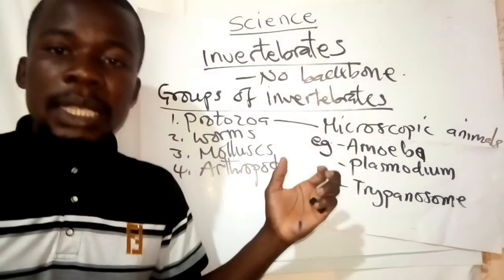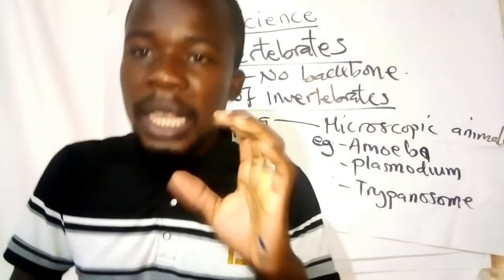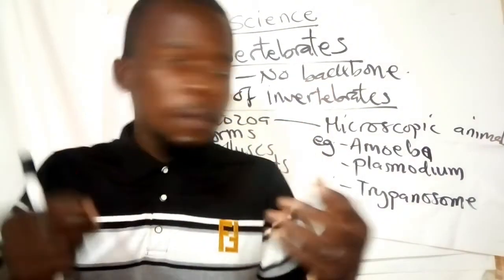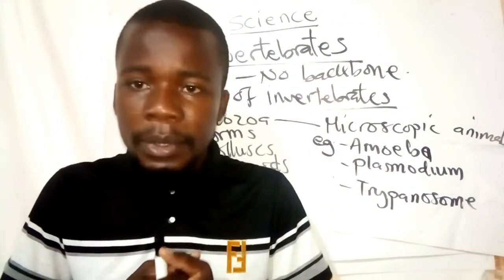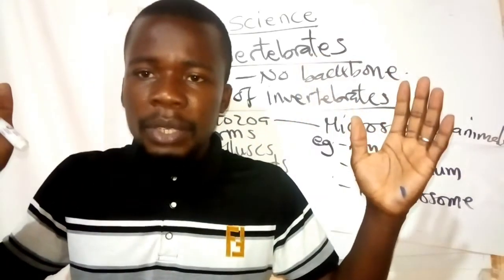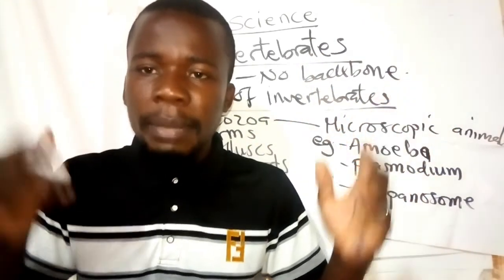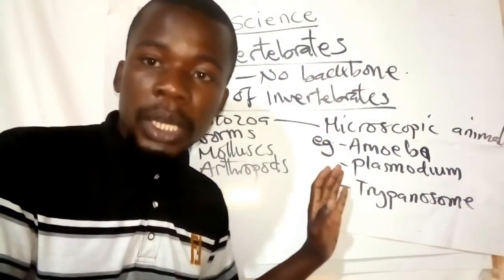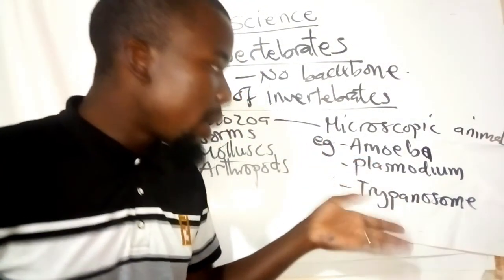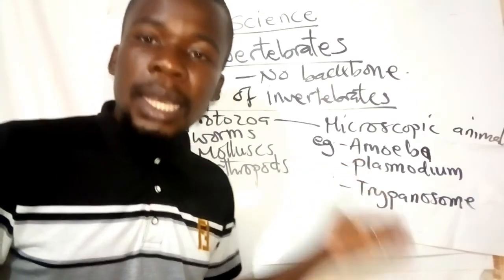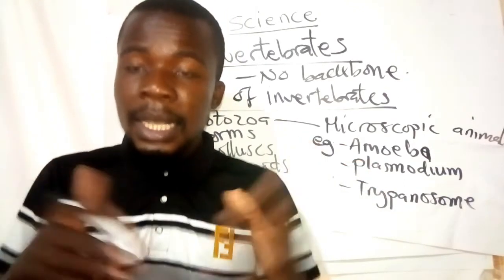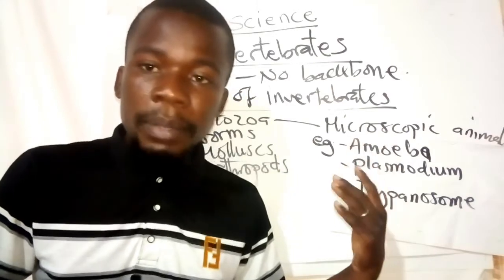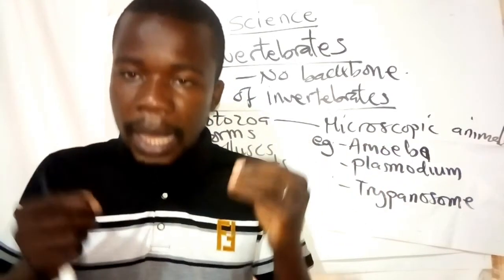So these are 3 examples of the microscopic animals. We have got a lot of examples, but a few examples are what I've written on the board: the amoeba, the plasmodium, and the trypanosome.